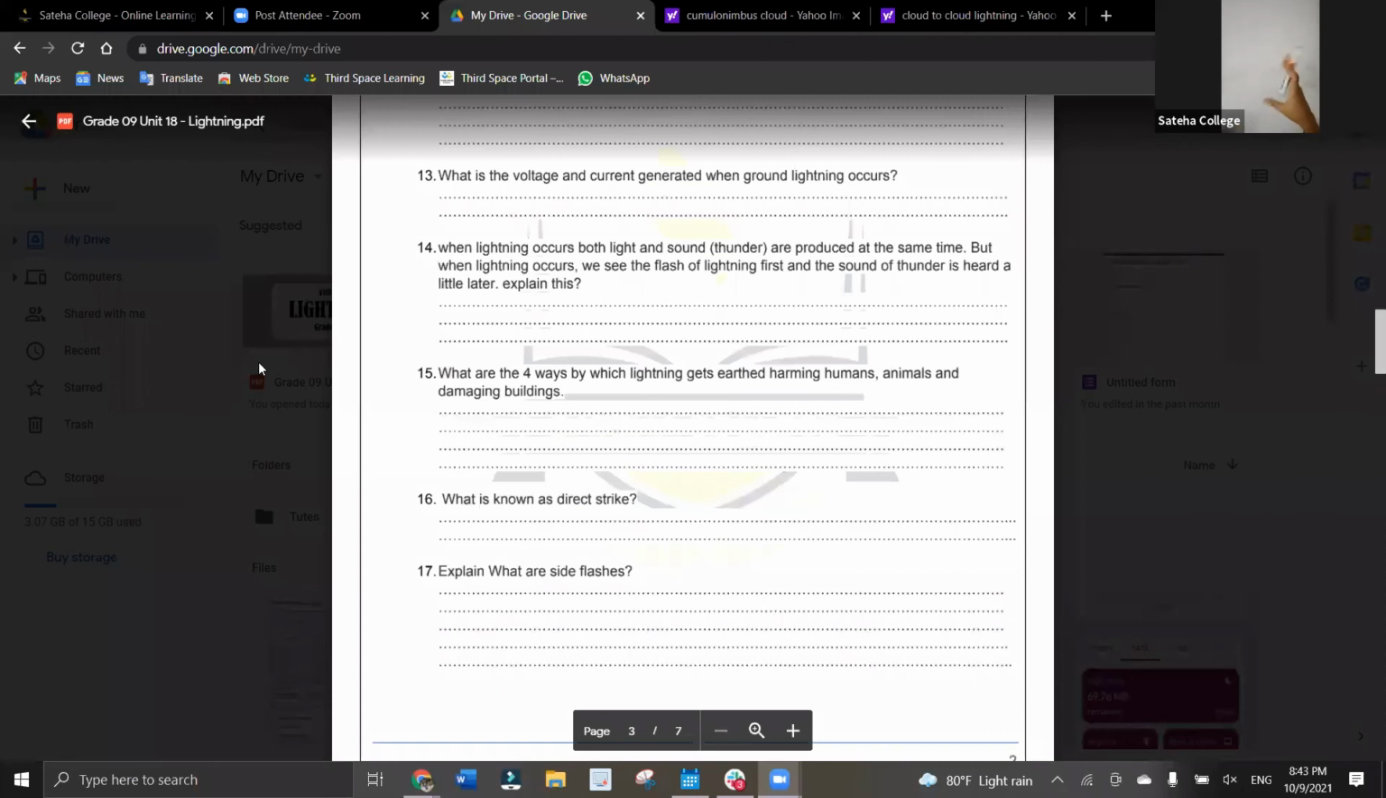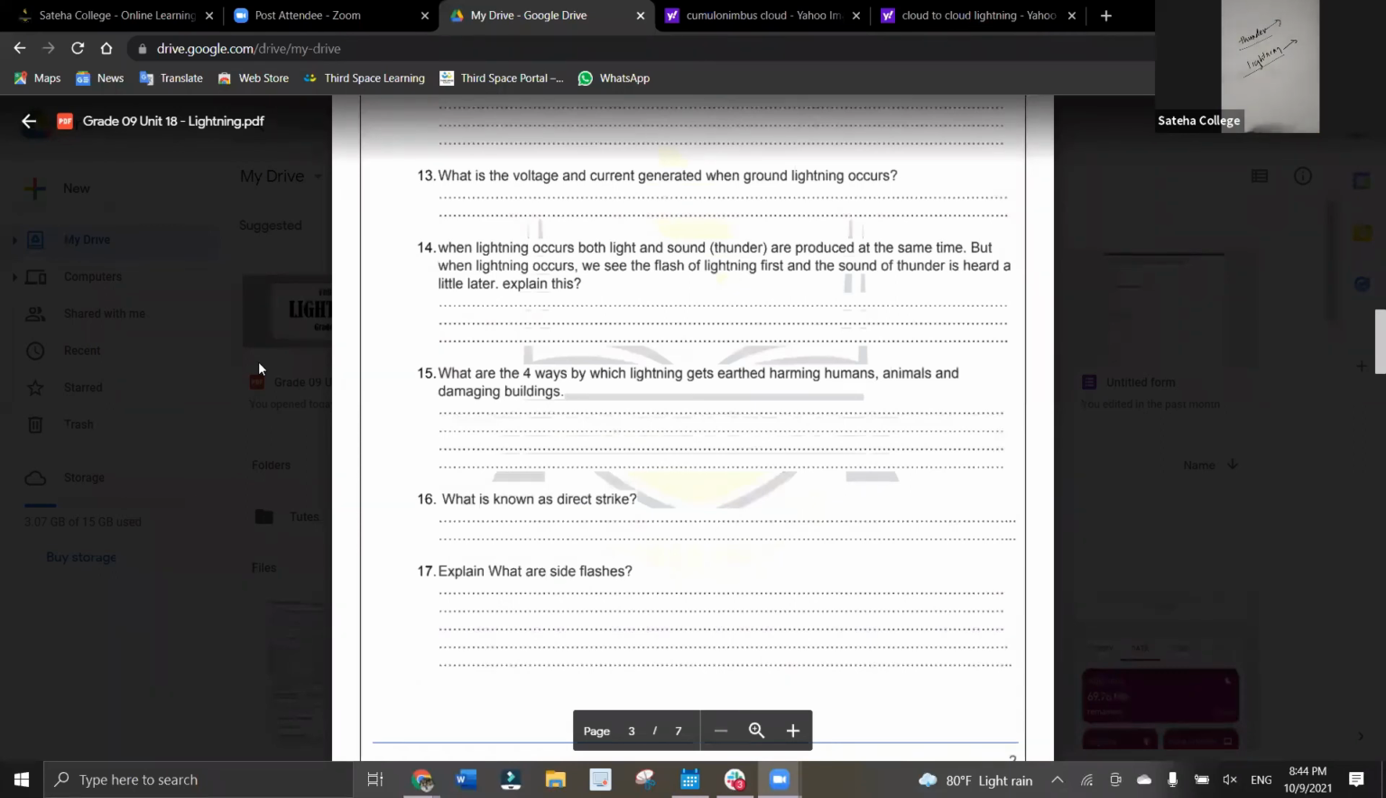Now, don't think that they are not born simultaneously. Simultaneous means at the same time. The thunder and the lightning are born at the same time. They occur at the same time, but they travel with different speeds. That's why we can see the lightning first and we hear the thunder later, right?